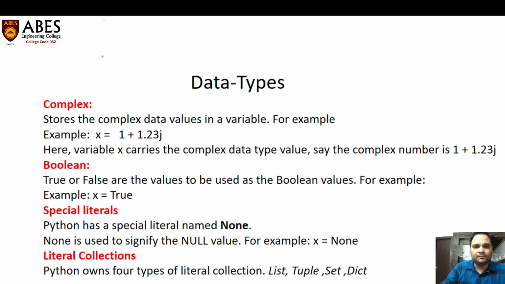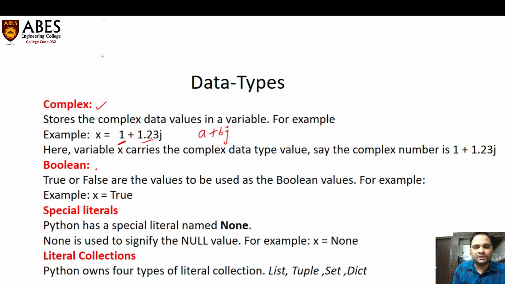Another important data type which is unique in Python is the complex data type. It stores the values in the form of real and imaginary parts. This one part is the real part, and this 1.23 part is the imaginary part. So we can store the real and imaginary portion of any scientific equation in this format, just like a plus bj. This equation holds the variables in real and imaginary portions. So this type of data type is called complex.